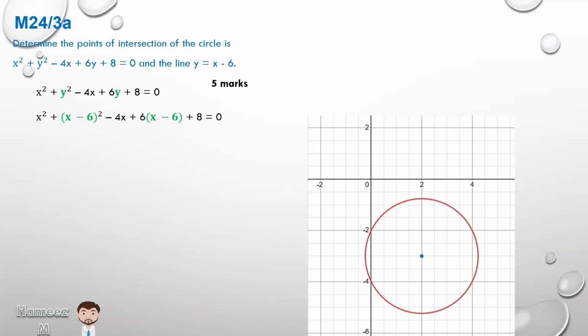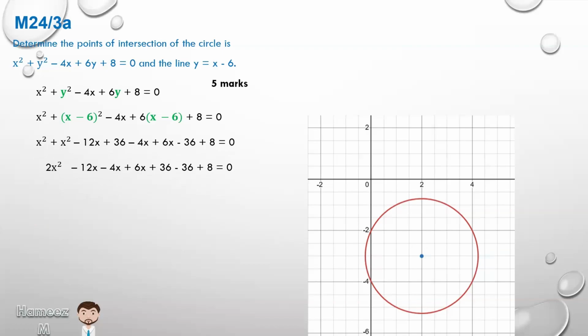And if we expand that, we're going to get x squared plus, what is x minus 6 squared? x squared minus 12x plus 36, minus 4x plus 6 times x is 6x, minus 6 times 6 is 36, plus 8. And we can now simplify. x squared plus x squared is 2x squared, minus 12x minus 4x plus 6x plus 36 minus 36 plus 8.